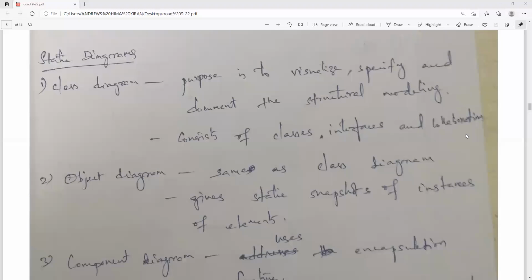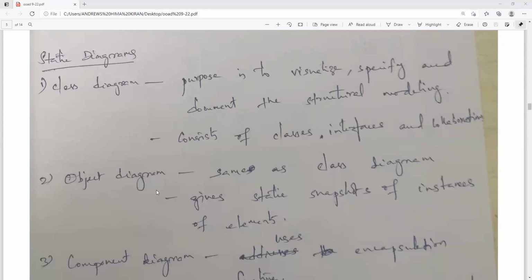And collaboration: the example which I gave for collaboration is administration, which is represented in a dotted ellipse. If you remember, I think you have noted it in your notes also. Collaboration is represented with a dotted ellipse, and administration is the example I gave.